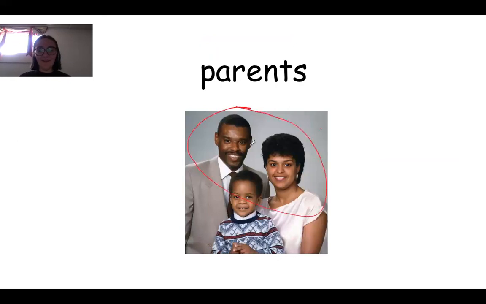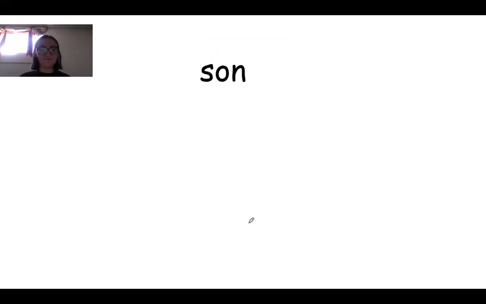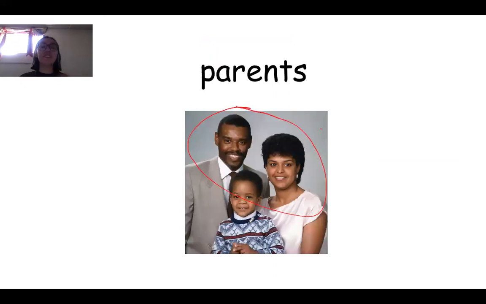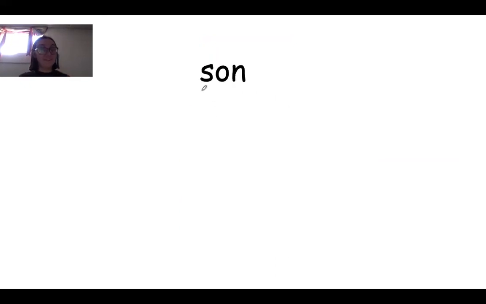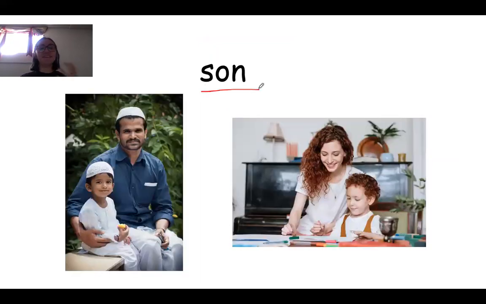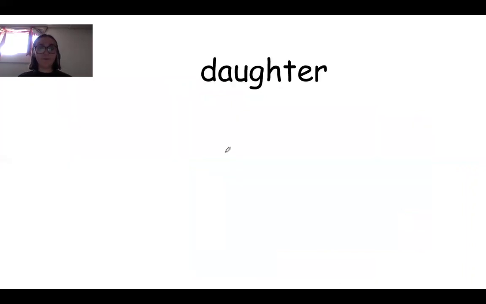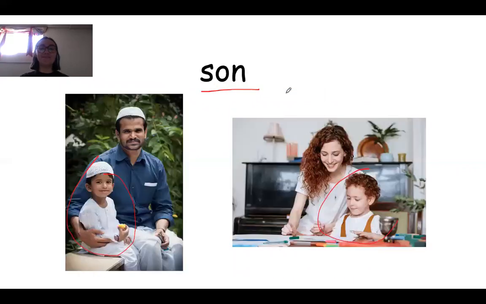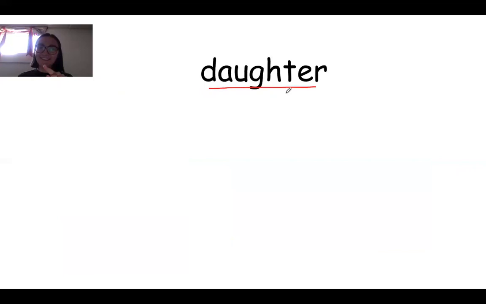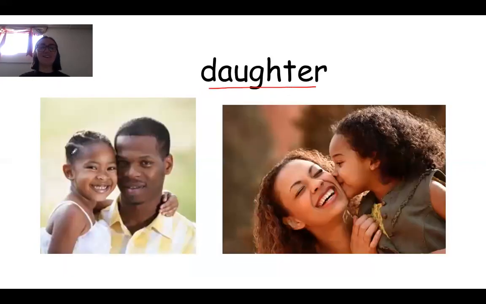These people are parents because they have a kid. Or I guess they have a child. They have a son. What's this word? This word is son. This is a son. Daughter. That's what this word is. But let's go back. What does this word say? It's daughter.